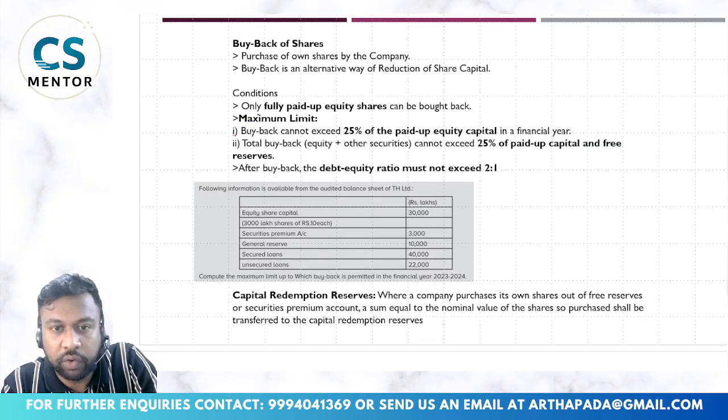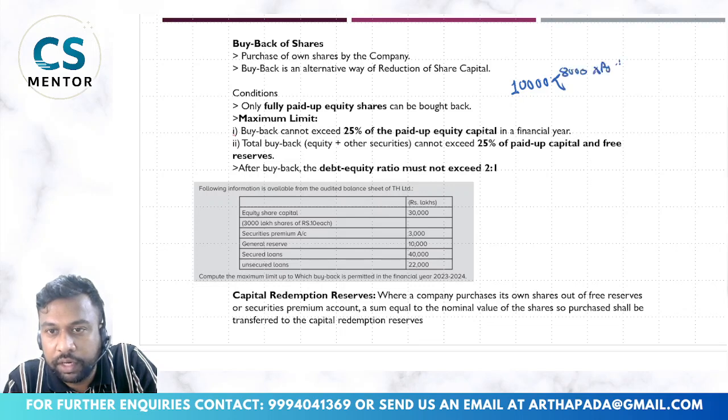So the conditions are: only fully paid up equity shares can be bought back. So let us say there are 10,000 shares, out of which 8,000 shares are fully paid up, that is rupees 10 is fully paid by the shareholders, and on 2,000 shares only rupees 8 is called up. Rupees 2, the final call, is still not called up. In that case I can buy back out of only these 8,000 shares.